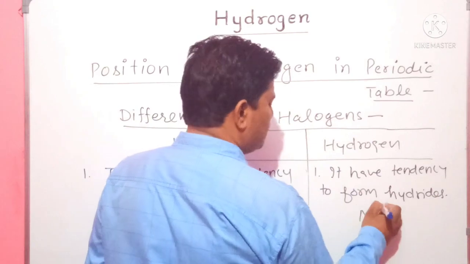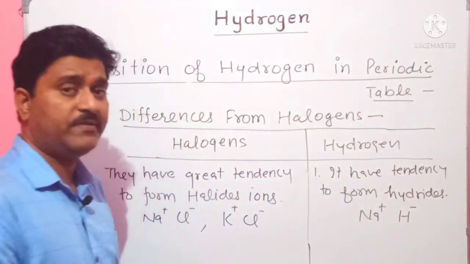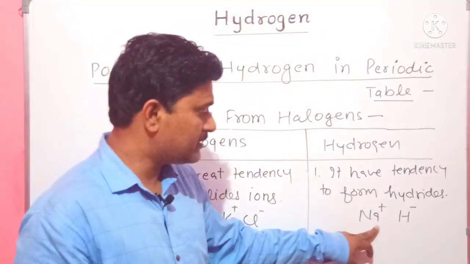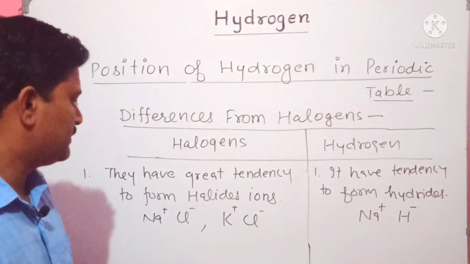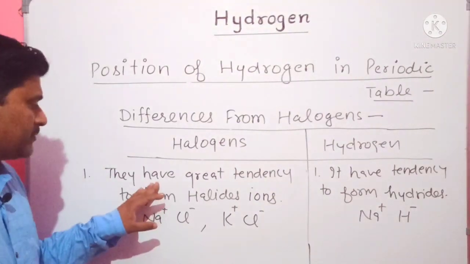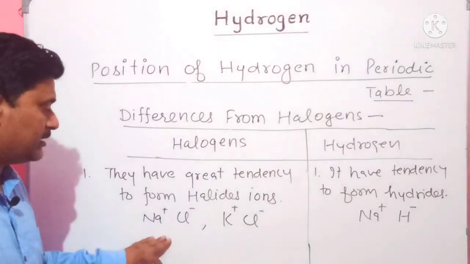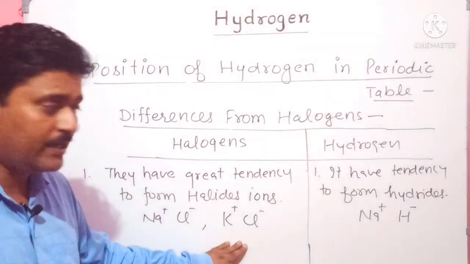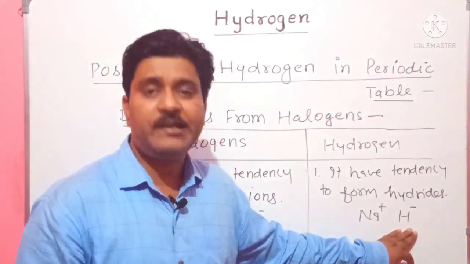For example, sodium and hydrogen when combined have the tendency to form hydrides, when combined with the alkali metals. But halogens can form halide ions. They have great tendency to form halide ions. On the other hand, hydrogen has tendency to form hydride ions.